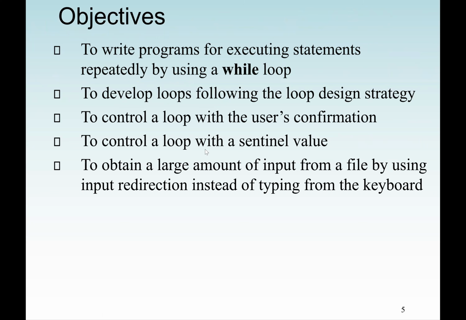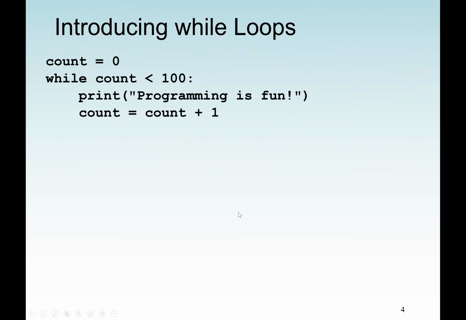So those are, again, the step-by-step strategy. And also sometimes we may use a Sentinel value to control our loop. For example, let's go back here. In this program, we know we are printing 100 times. We are 100% sure because we start from 0 to 99.